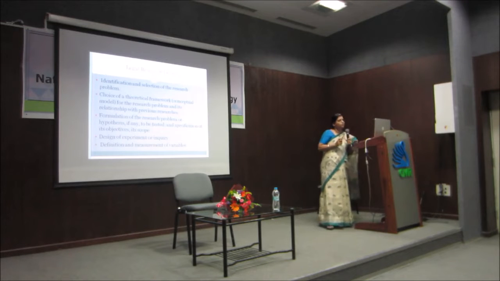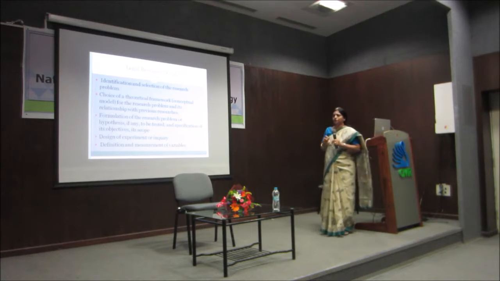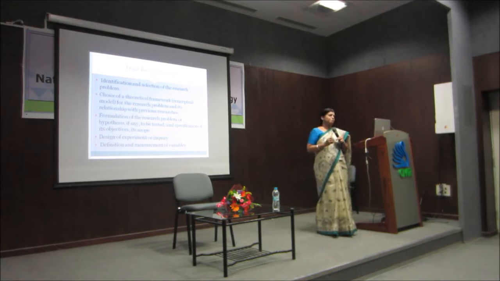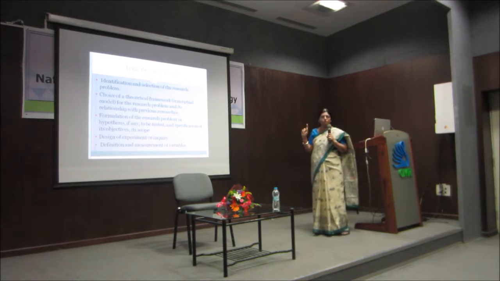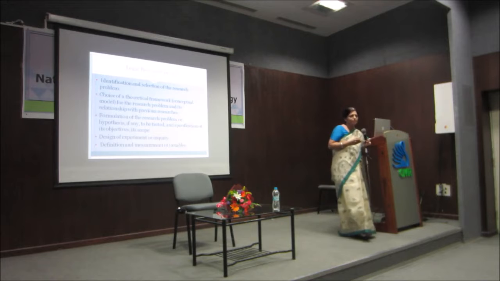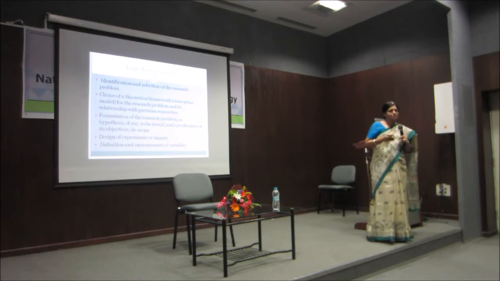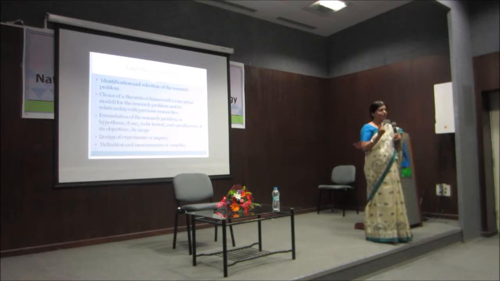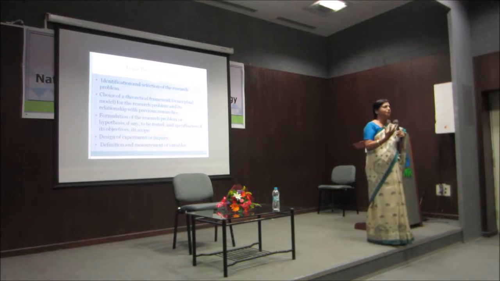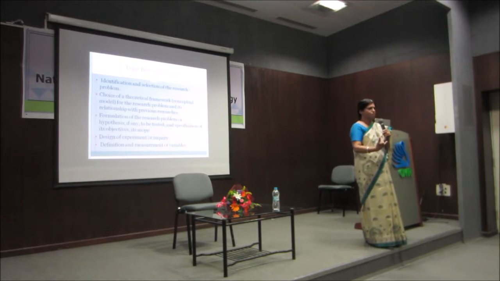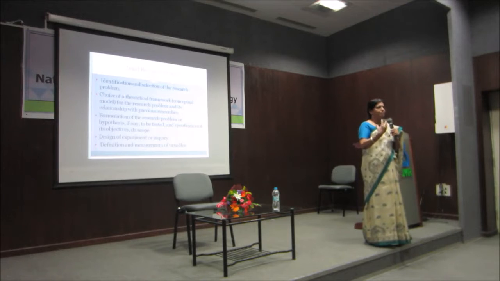So from that point of view, your design of experiment or inquiry should be so picture perfect or foolproof that it does not give scope for any bias. Next, definition and measurement of variables. So I told you already about variables. What examples of variables can you give? If the dependent variable, the variable which you are going to investigate, is going to be, let us say, something like the standard of compliance to human rights norms.